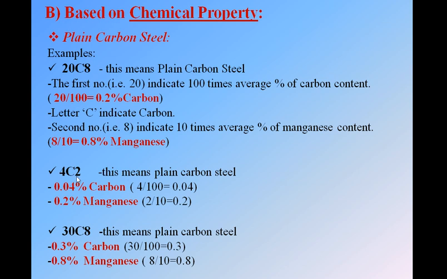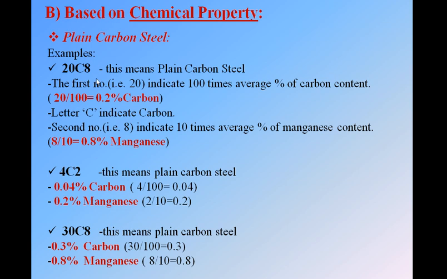Next, again we have the example 30C8. Again we have two numbers, 30 and 8, and one symbol that is C meaning carbon, so this will be a plain carbon steel. As we know, the first number is always the carbon content, so divide this first number by 100, we get 0.3, meaning 0.3% carbon. The second number will be the manganese content. Divide this 8 by 10, we get 0.8, that is 0.8% manganese. This is so simple.